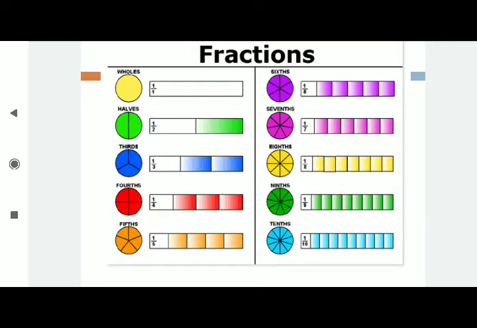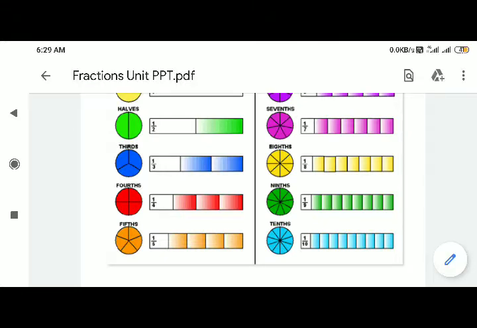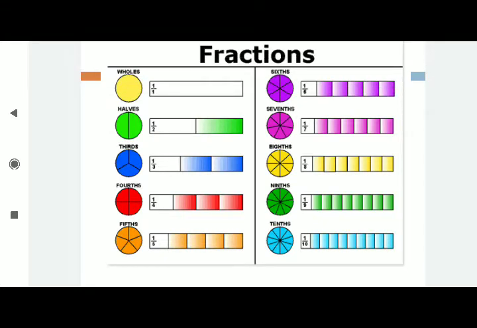If you take the first blue color, 1 by 1 because 1 full. Next one, 2 equal parts, which is in green color. Next 3 equal parts. Next 4 equal parts. Next 5 equal parts. 6, 7, 8, 9, 10. Like this, how many parts we are dividing equally, that will be in the denominator. How many each part will be? 1 by 10.